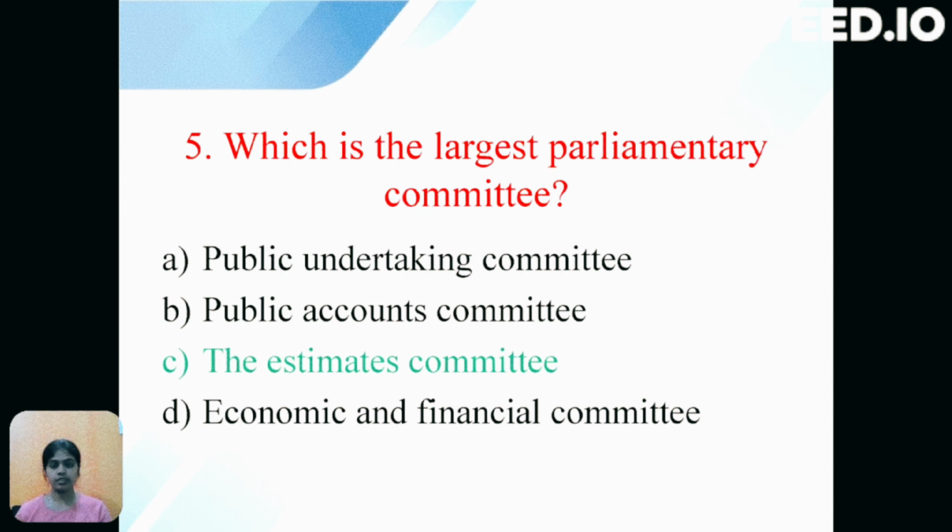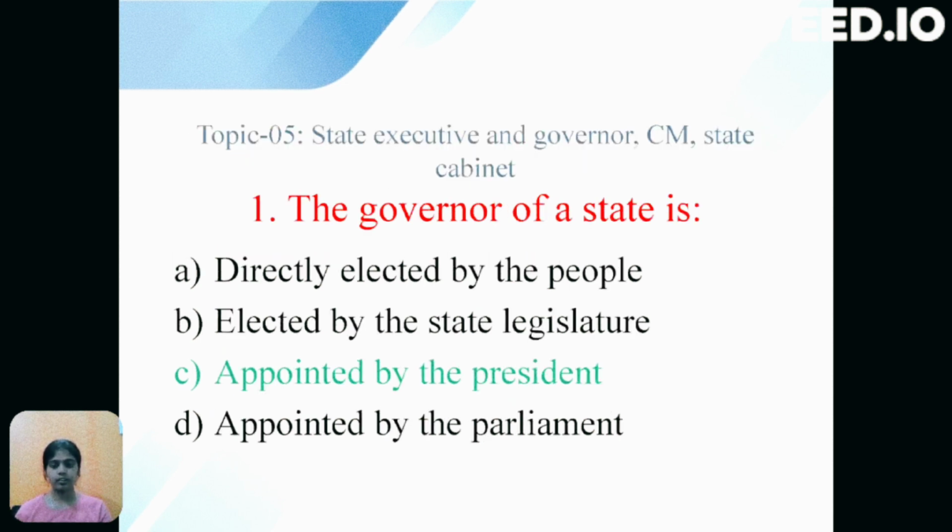Next question is, which is the largest parliamentary committee? The options are option A, Public Undertaking Committee, option B, Public Accounts Committee, option C, the Estimates Committee, option D, Economic and Financial Committee. The correct option is C, that is the Estimates Committee. This estimates the functioning of the government. Then talking about state executive and governor, CM, state cabinet.